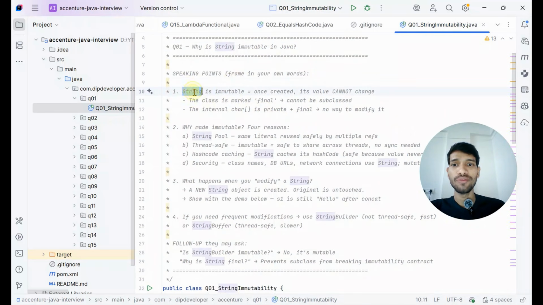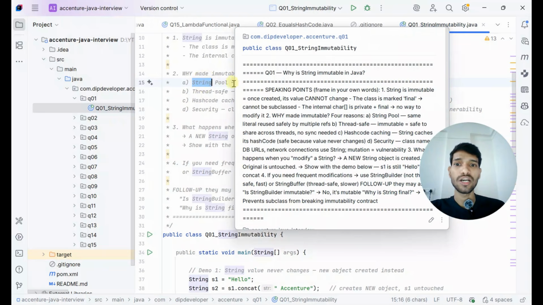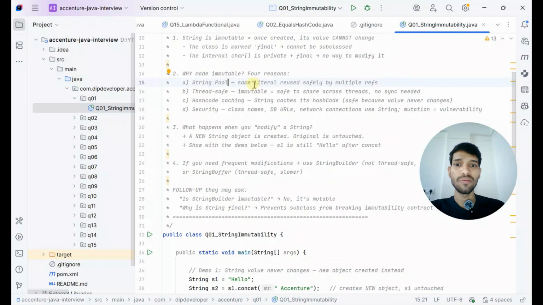You can say the immutability concept means that once created, it cannot change its value. If the class is marked as final, it cannot be subclassed, meaning no class can extend this particular class. And String is made immutable because of the string pool, so that instead of creating different memory areas, the same string can be accessed at the same address in the string pool, and because of thread safety and hashcode caching, and because of security, since things like a class name or the DB URL cannot be changed via any attack.